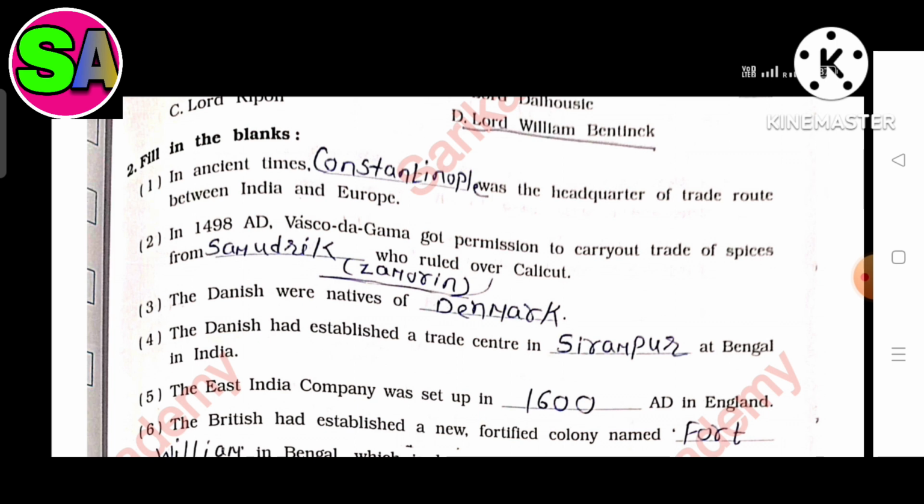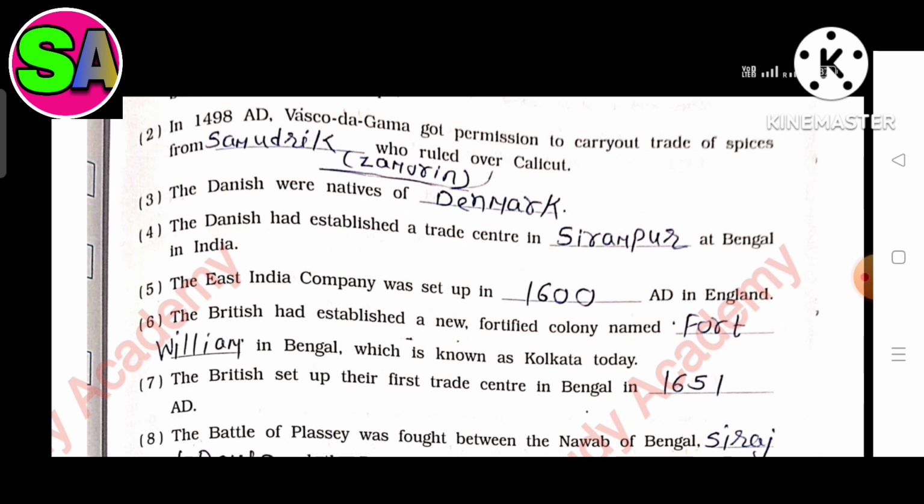First, in ancient times, dash was the headquarters of the trade route between India and Europe. The answer is Constantinople. Second, in 1498 AD, Vasco da Gama got permission to carry out trade of spices from dash, who ruled over Calicut. The answer is Samudrik Zamorin.